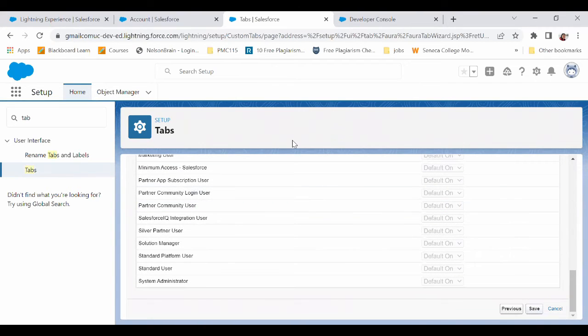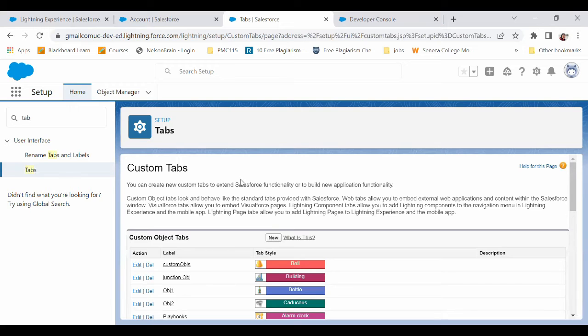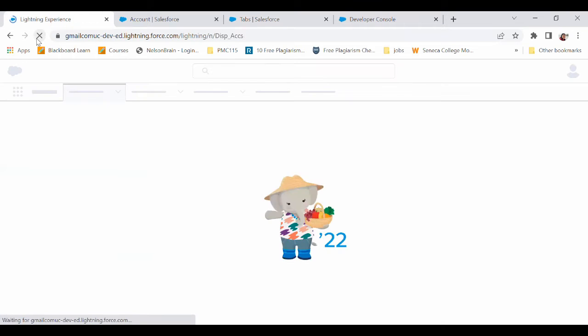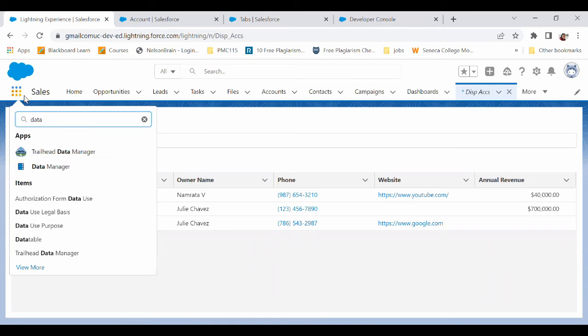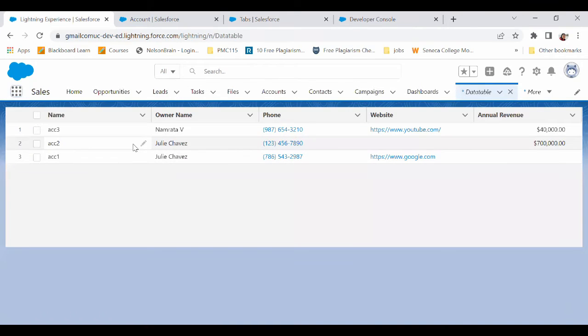Let's save it. Okay, now let me refresh. Let me find data table. So here is the data table that we have. Right now, nothing is working because we have not added the logic behind it, but this is a simple data table that we got, with all these accounts having industry equals financial services. So yeah, that's about it for now.